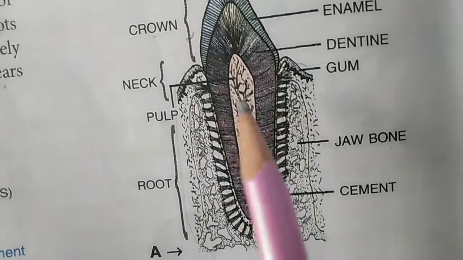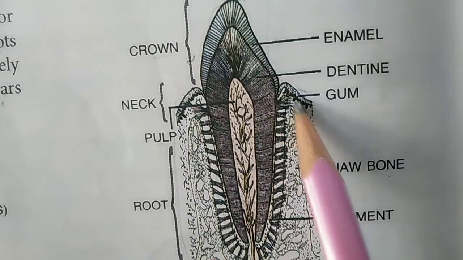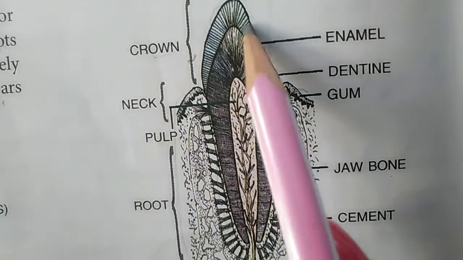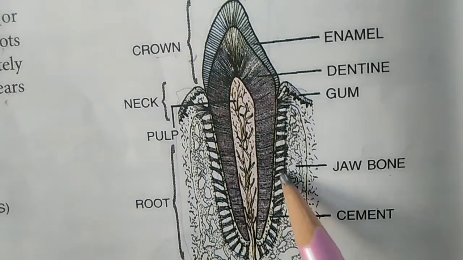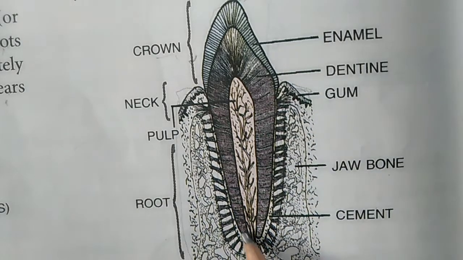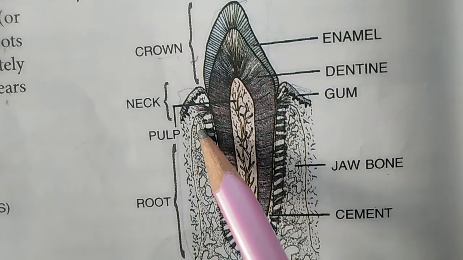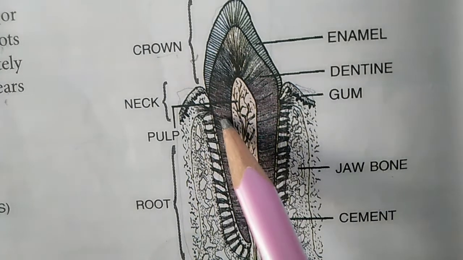Here you can see clearly that this one is the upper part which is called the crown. This part is above the gums. This lower part is known as the root part, and this root part is embedded in a bony structure of the jaw, or a cup like socket of the jawbone, and this is the root part.